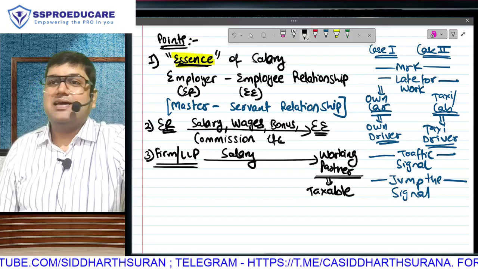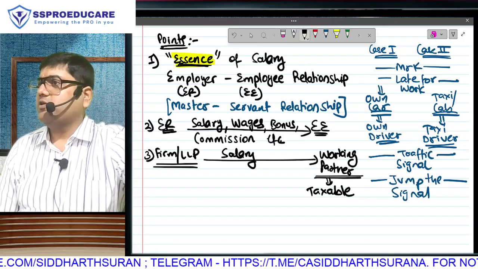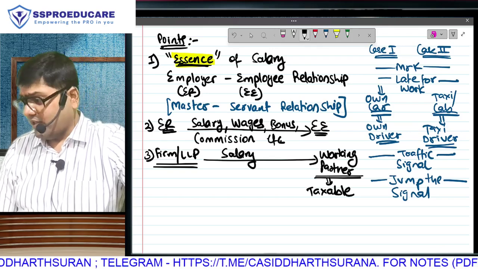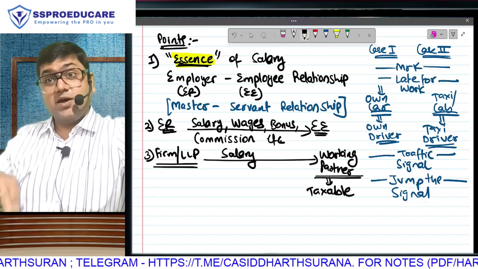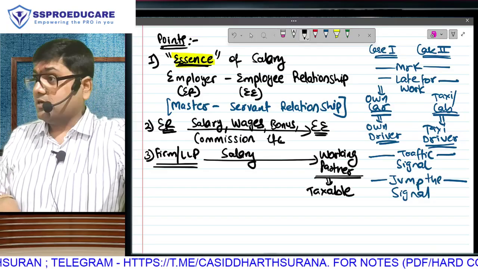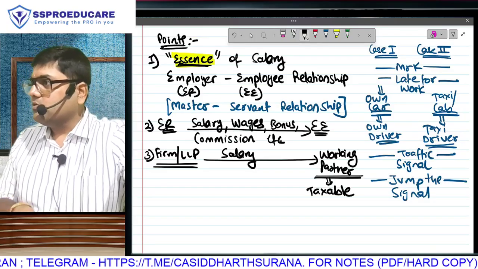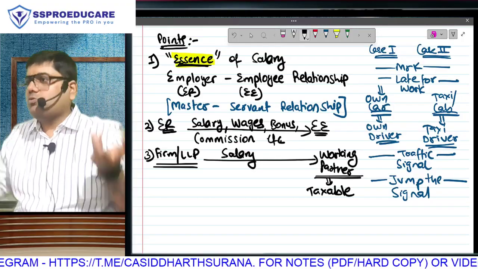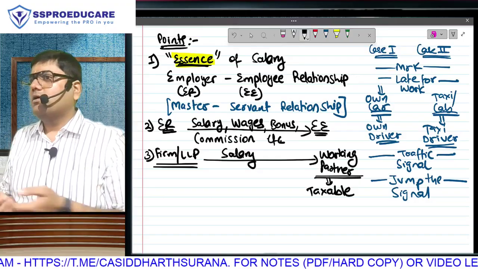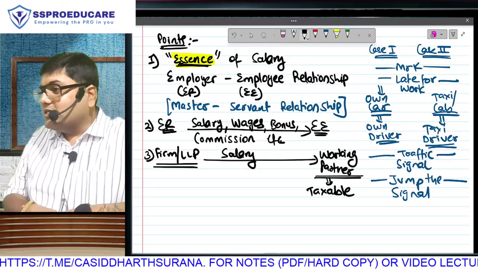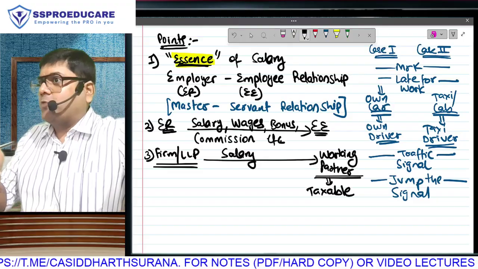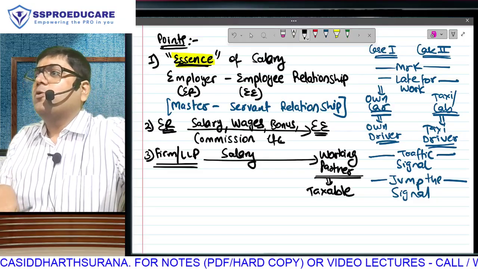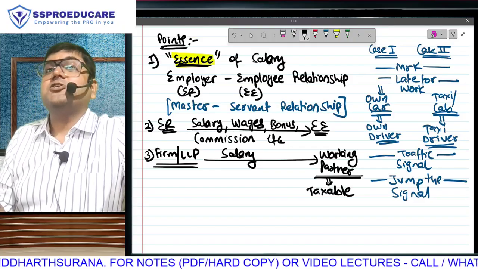Under which head? To which your reaction is, are you mad? What is being paid? Salary. And still you are asking me the head of income. Yes, I am asking you: under which head? Sir, salary. Is it taxable? Yes, because the firm has not paid tax. It has taken deduction of that amount. The firm has paid tax only on profit, and therefore the only exemption is share of profit.